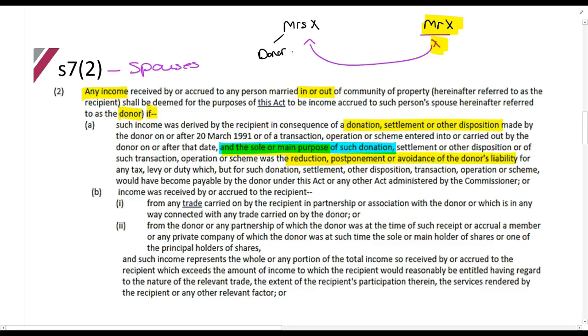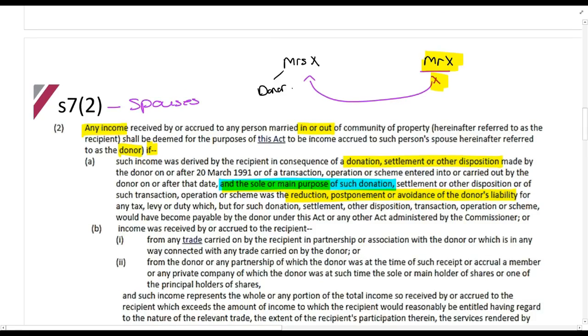So what they're trying to say here is, let's say Mrs. X pays tax at 45% and Mr. X pays tax at 28%. Let's just say that's the tax rates. Mrs. X donates an asset that earns 100,000 rands a year to Mr.